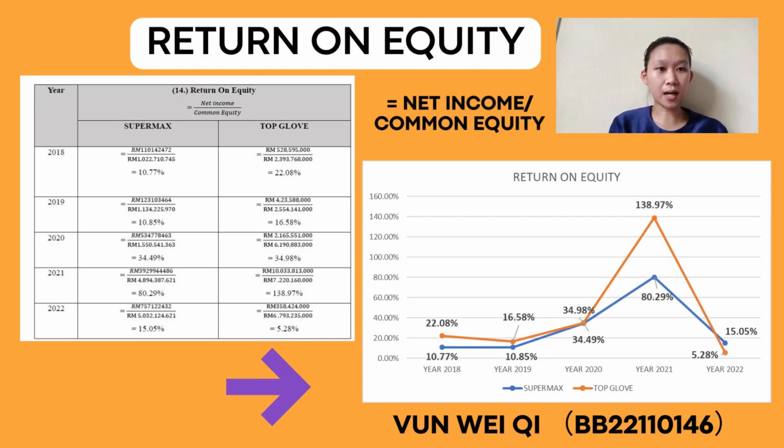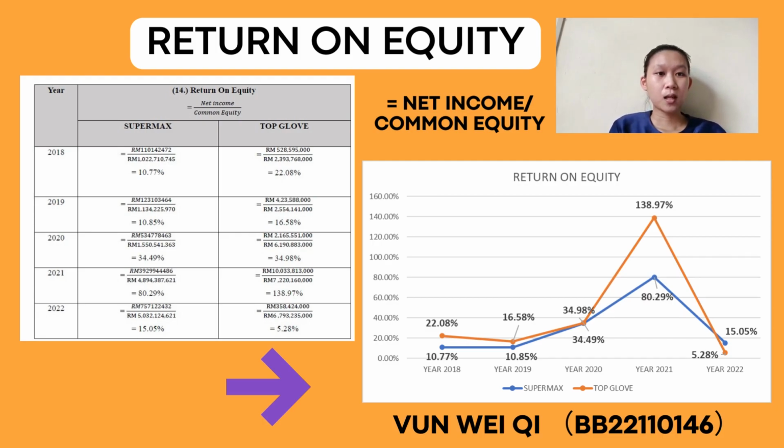Based on the table and the graph, we can see that the higher return on equity for SUPERMAX and Top Glove is in 2021, where SUPERMAX has earned 18.29% return on equity, while Top Glove has earned 138.97% return on equity. A higher return on equity is better when the net income is extremely large compared to the equity, because the performance of the company is good.